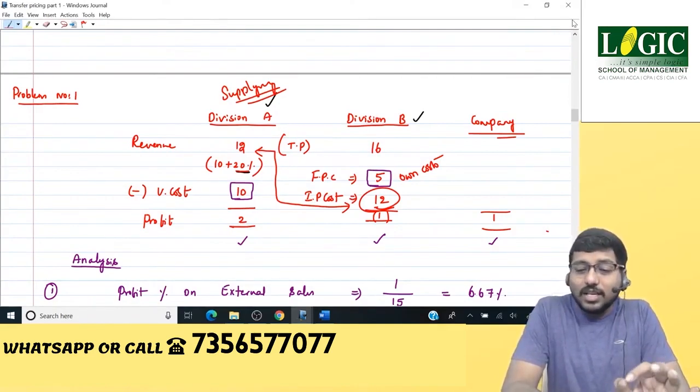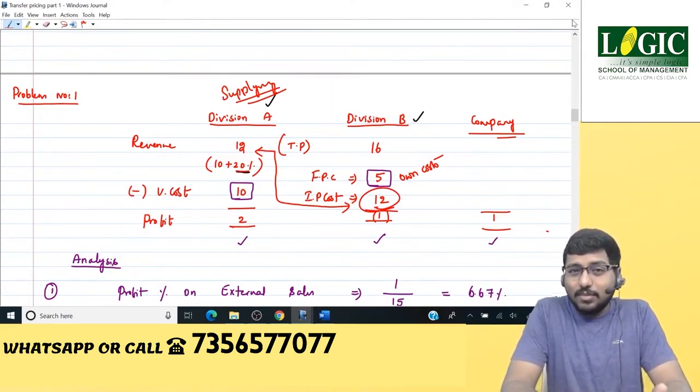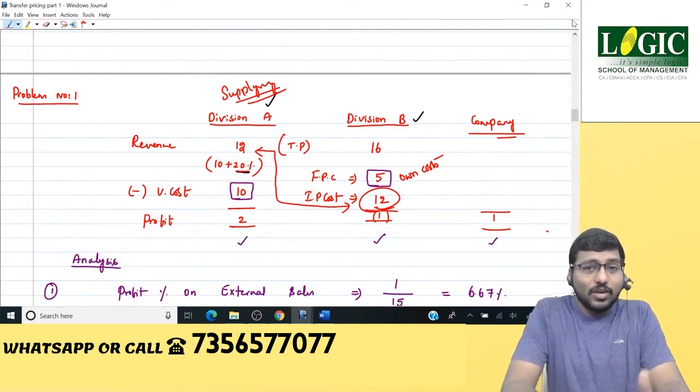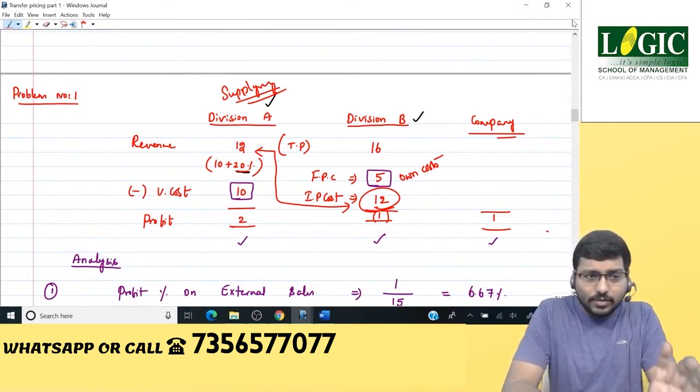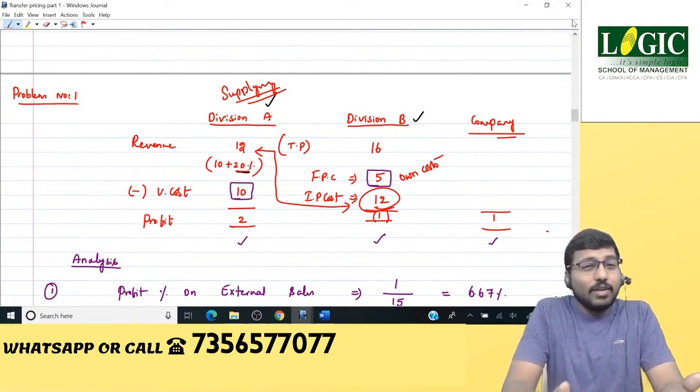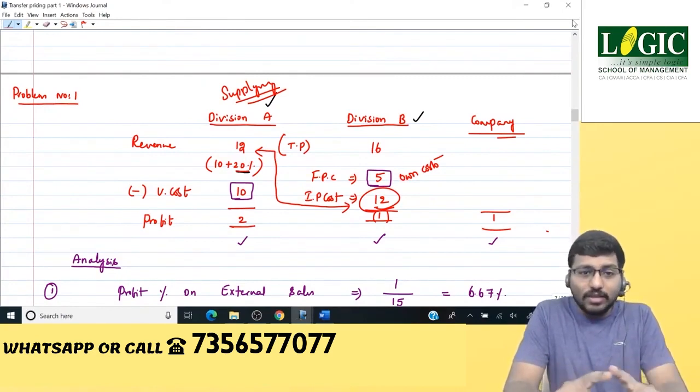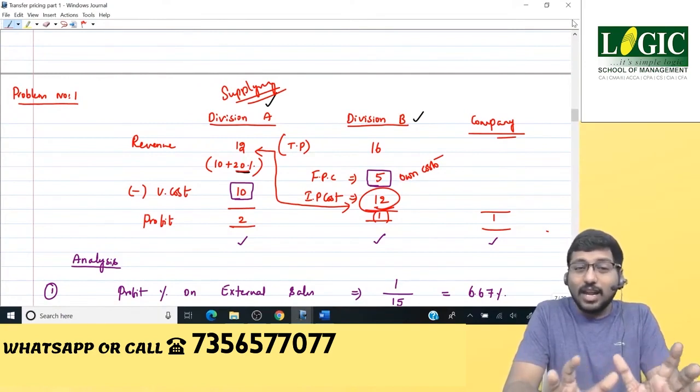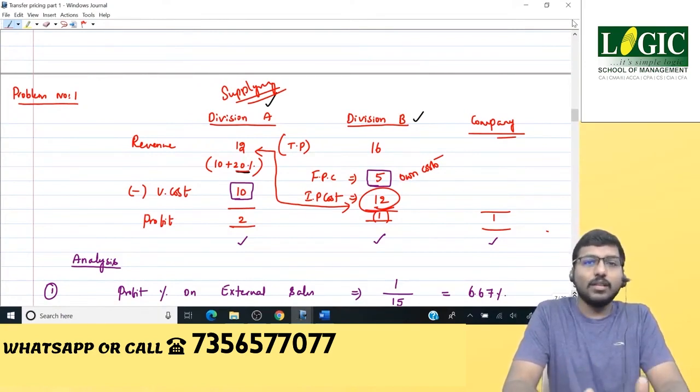Transfer pricing is not a chapter of that kind. Transfer pricing is a chapter where you can learn concepts only from numbers. For example, yesterday we solved problem number 1, and we learned some concepts out of it. That would have been impossible if we were just learning this as sentences. It's impossible. Only when I see numbers, only when I can understand the situation, from that only I can learn the concepts. That is the basic nature of the chapter itself.